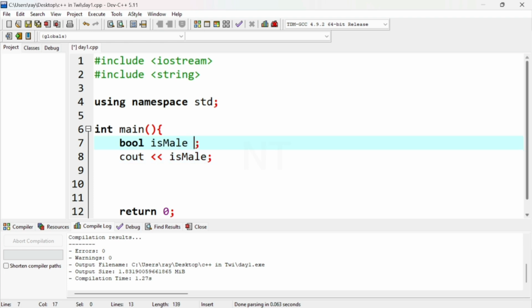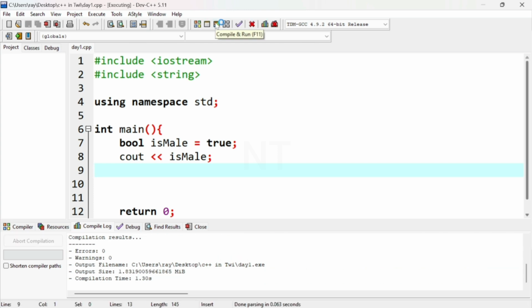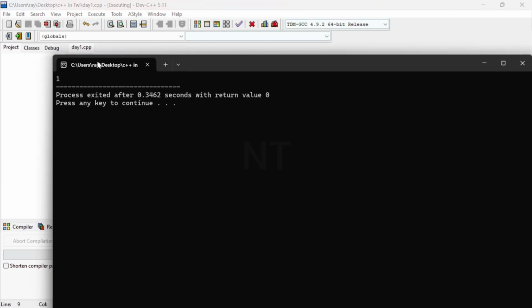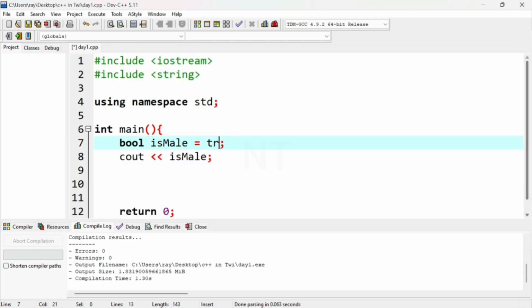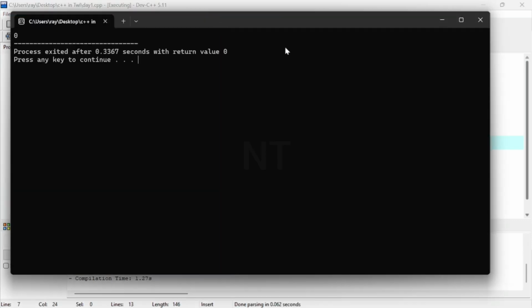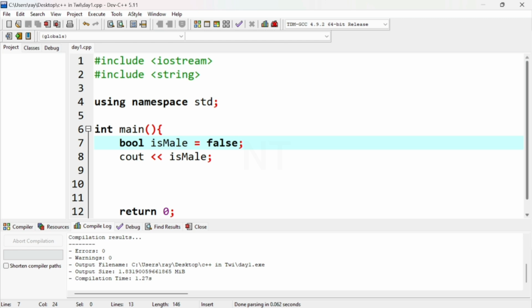So let's say is male is equal to true. Okay, now if I print this one, we are getting 1. 1 means that's true, right? And if I change this one to false, you get 0. 0 means false. So it uses the binary digits 0 or 1. 0 means off, that's false. 1 means on, that's true, right? So that's what it is using.